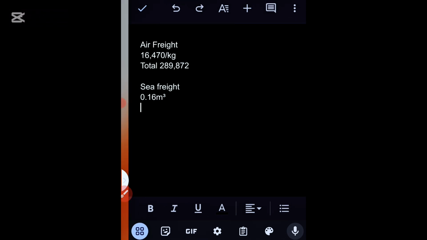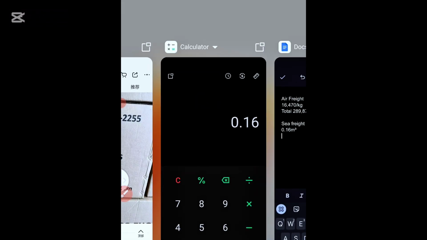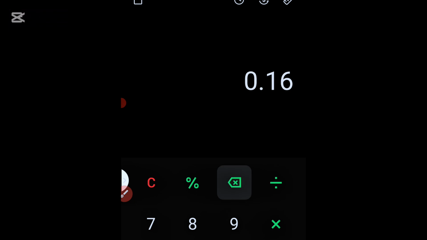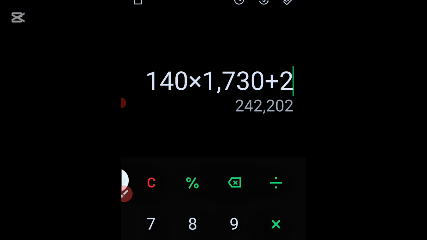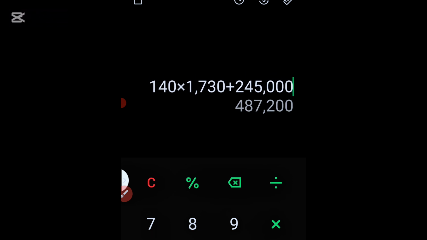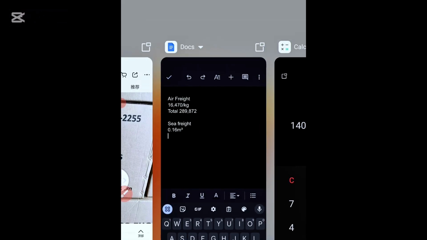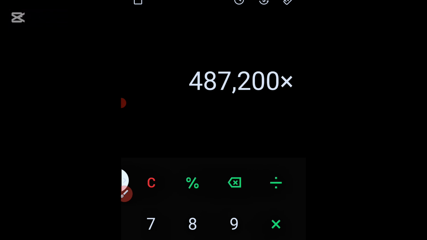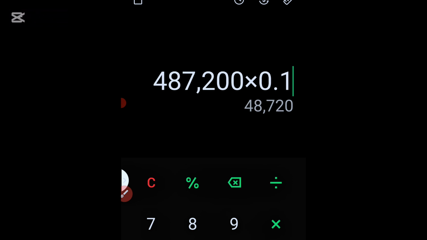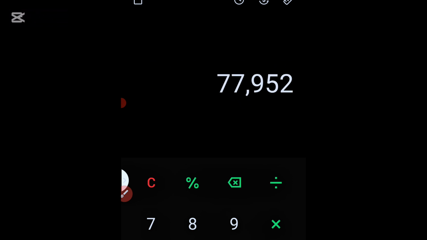Then what's the total? We got 400 and something. Let me do it again. 140 times 1730 plus 245. Okay, 487. Now for you to get the estimated shipping and clearing for that 0.16 cubic meters we got, you just multiply it. Very simple. You can see it's very straightforward. Multiply it by that 0.16 cubic meters. This is what you'll be paying approximately.